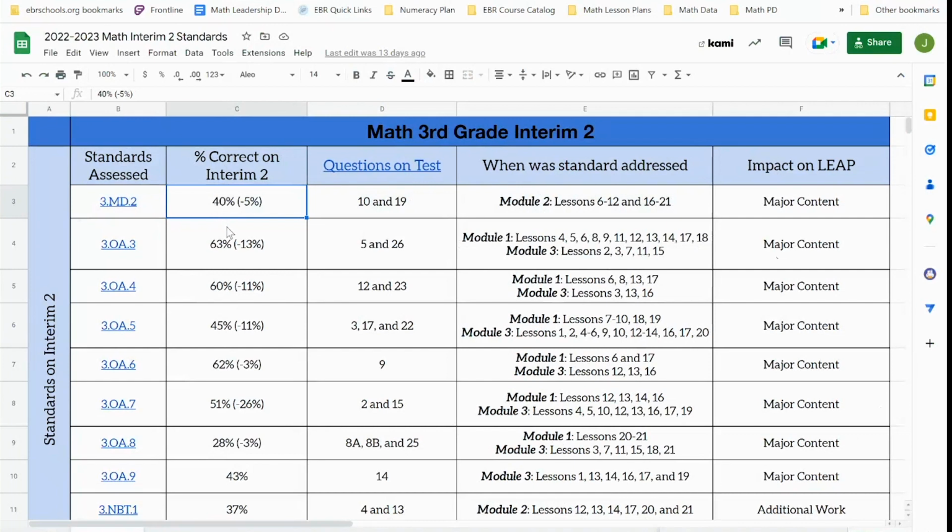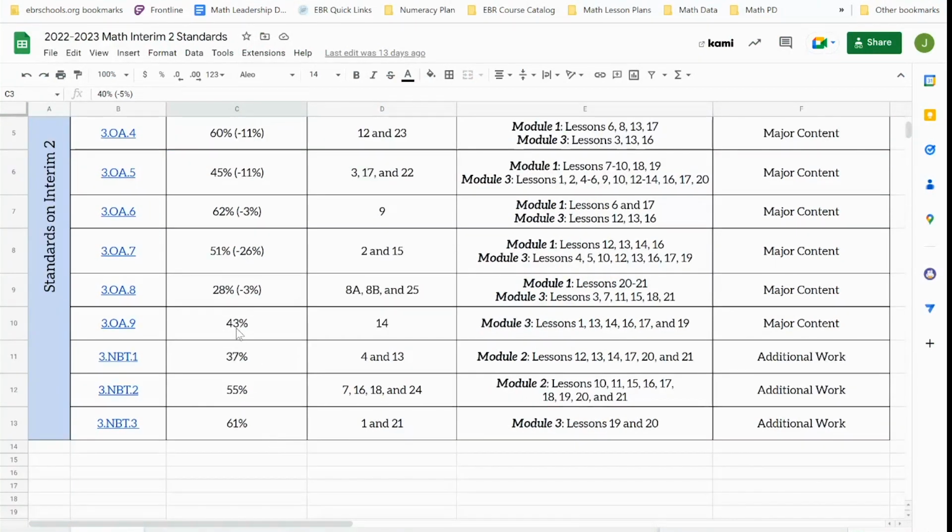So just looking at third grade alone, you will see that the first 1, 2, 3, 4, 5, 6, 7 standards were assessed this year and last year. However, for the final 4, there is no negative or positive number, depending on if it was an increase from last year. So that means that those 4 standards were new additions to this year's assessment.